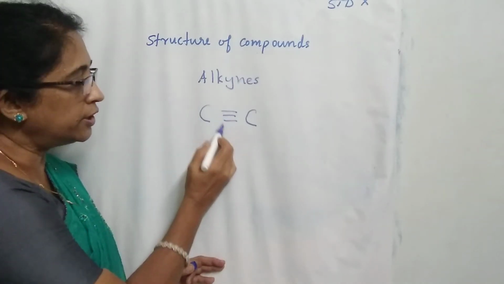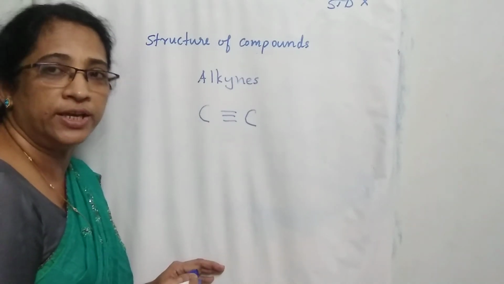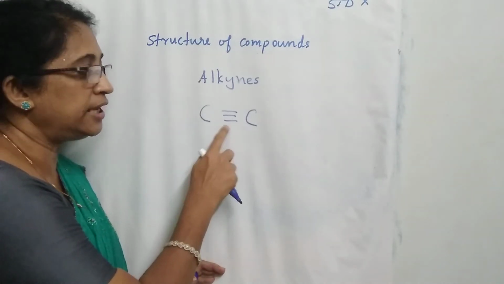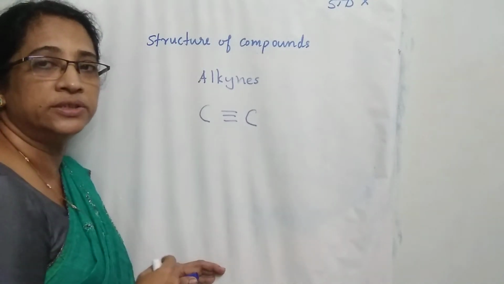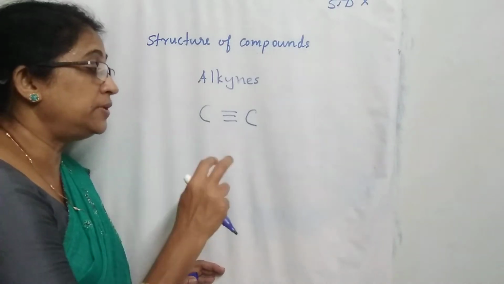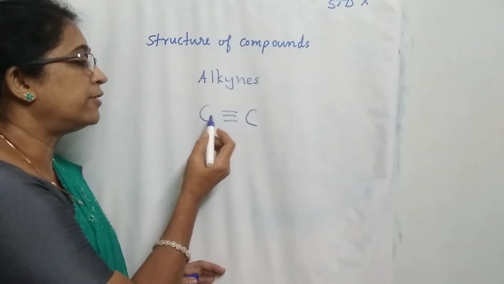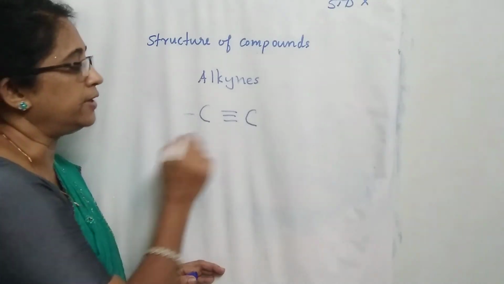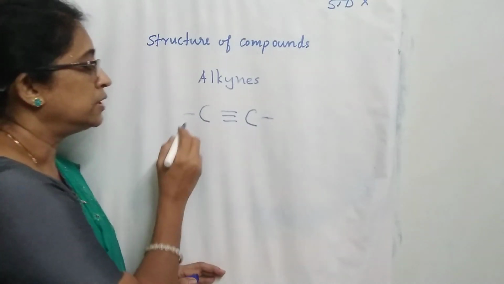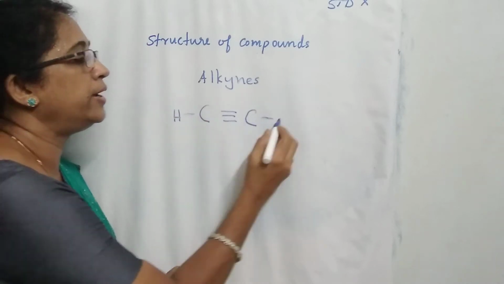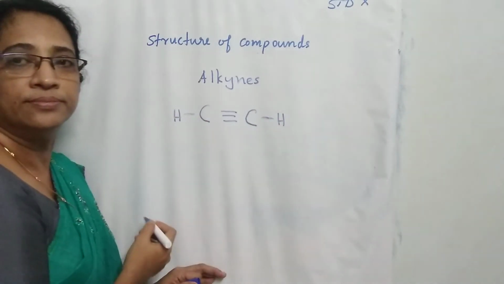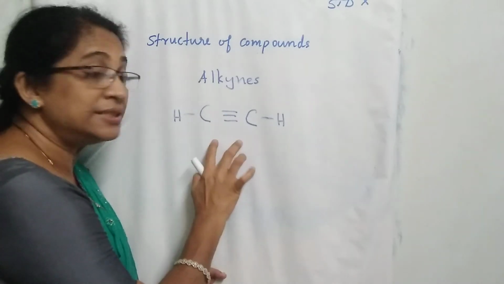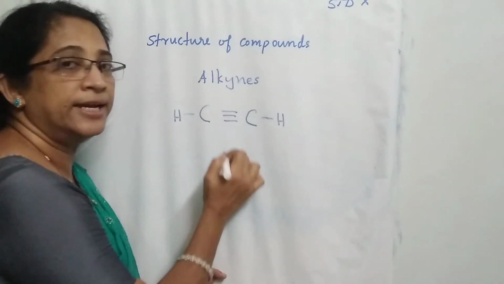A triple bond is formed by mutual sharing of electrons. How many pairs are shared between 2 carbon atoms? 3 pairs of electrons are shared between 2 carbon atoms, and therefore each carbon has 1 valency free. So put 1 line, and this valency is satisfied by a hydrogen atom. This is the structure of the first member in the alkyne family.